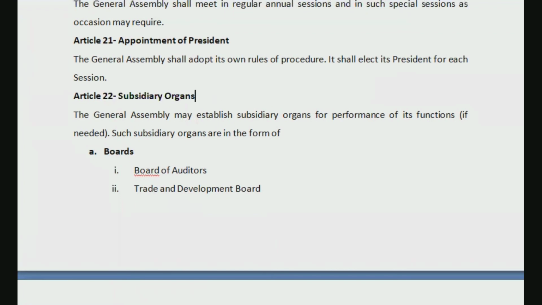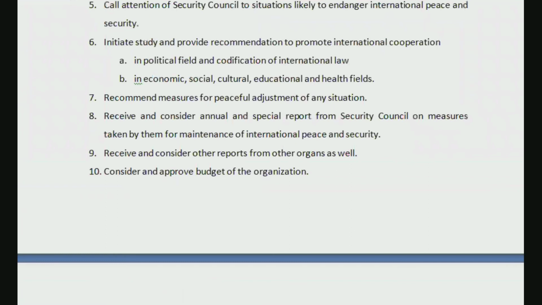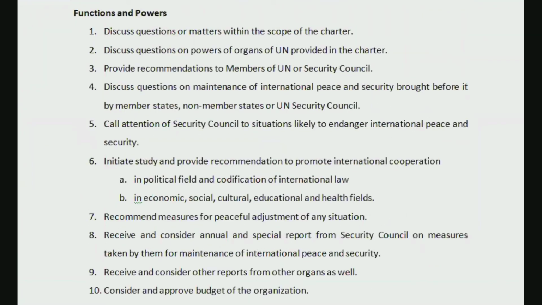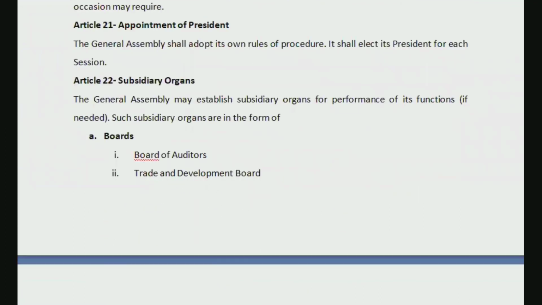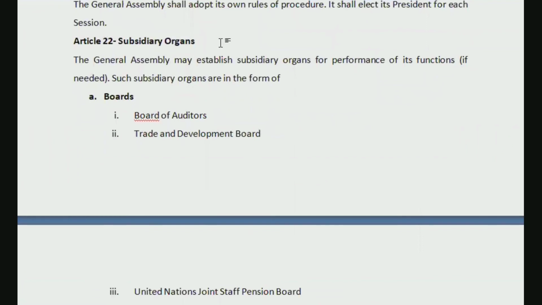And the last provision which we have is regarding subsidiary organs. So in the previous article, we saw that there are so many powers and functions that General Assembly is having. General Assembly is having so many responsibilities. So it may need some subsidiary organs for performance of its functions. General Assembly may establish subsidiary organs for performance of its functions if it is needed. What are subsidiary organs? Subsidiary as in it is coming under the General Assembly. General Assembly will form those organs and then give them tasks accordingly.